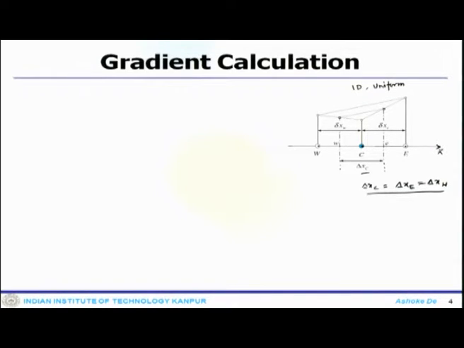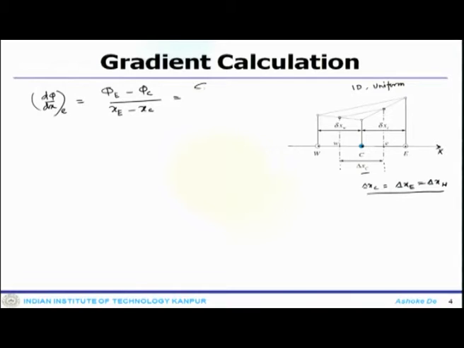So, what we want to calculate is d phi by dx at the cell face e. So, that is what we are always interested in, to calculate all these fluxes at the interface. In order to do that, what we need to do? We use the information from the cell values, and this should be xe minus xc.